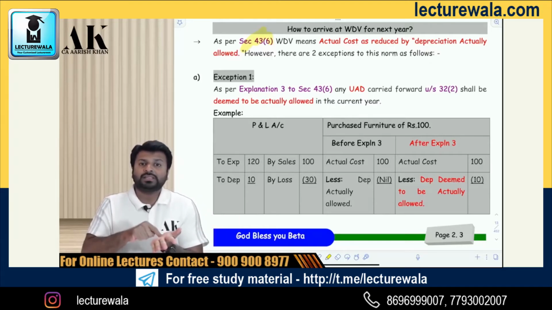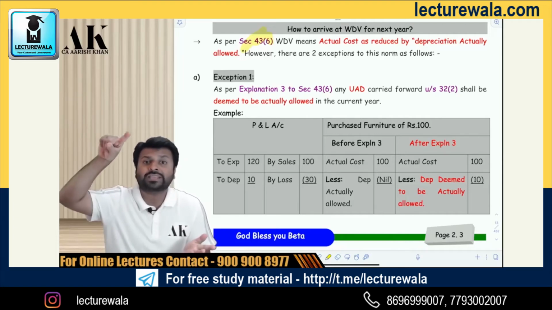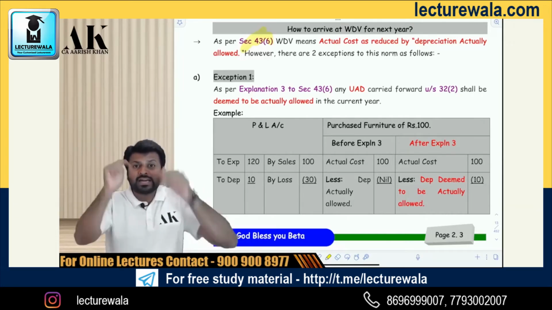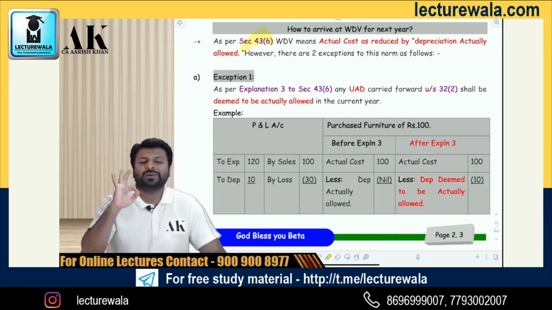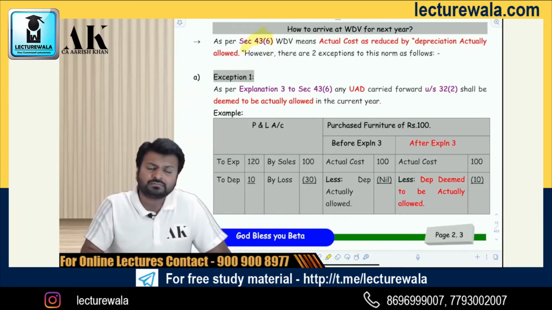The unabsorbed depreciation is not actually allowed in the current year because it will be allowed in a future year. That is the reason you are carrying it forward to future years. But still, it is reduced from the block of asset for the purpose of income tax law. You can see this as exception number 1 as per Explanation 3 to section 43(6).